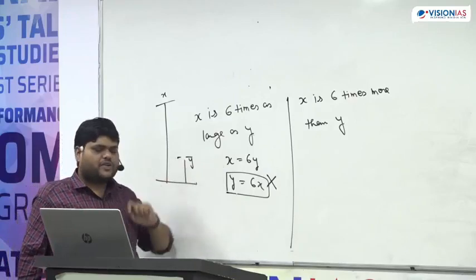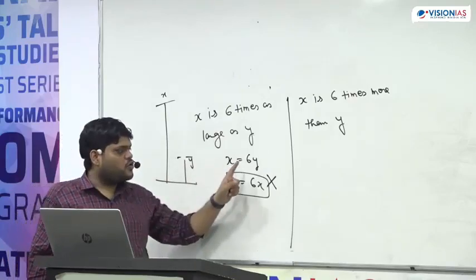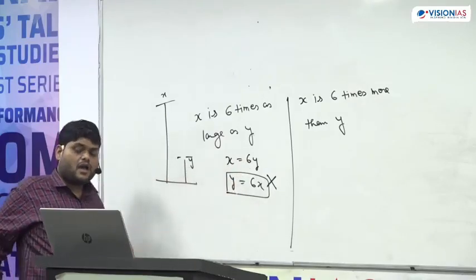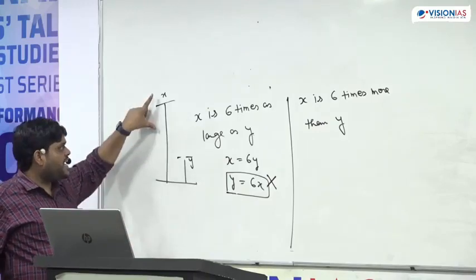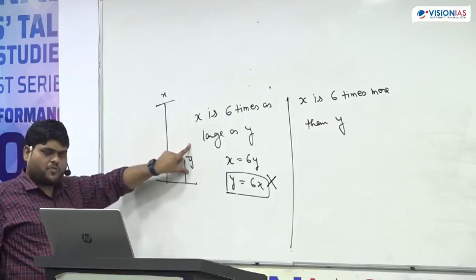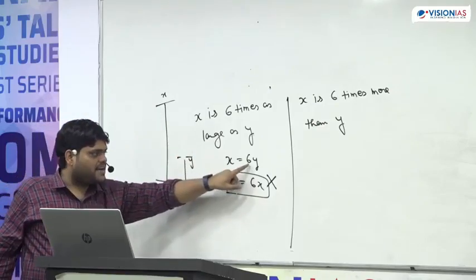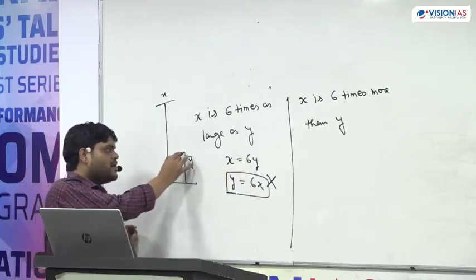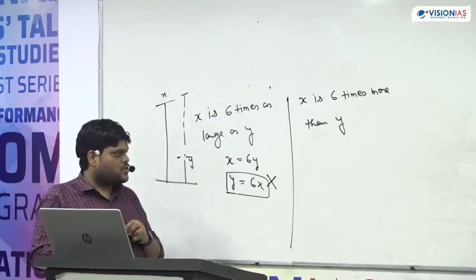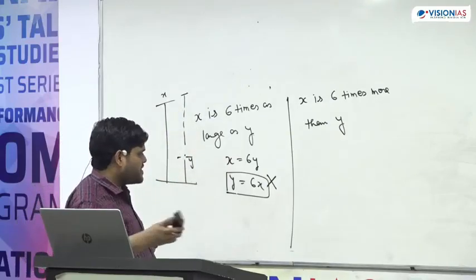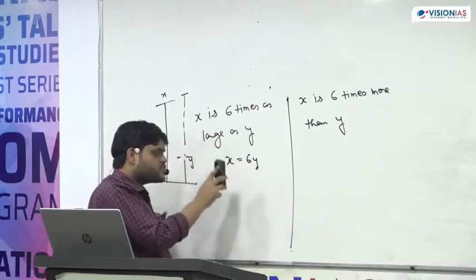Now think about the first statement. X is equal to 6Y. Now this is possible. Why? Because X was already larger, Y was smaller. So when you multiply by 6 in Y, this becomes equal to X or not? So that means the correct statement is X is equal to 6Y.